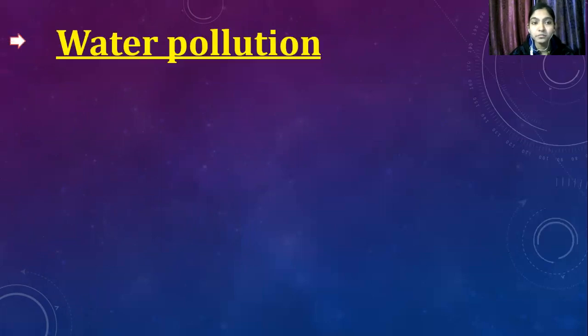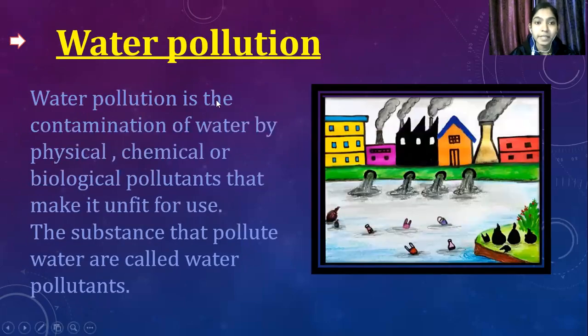So, what are the sources of water? River, lake, pond, well, etc. are the sources of water. Okay. So, what do you mean by water pollution? So, water pollution is the contamination of water by physical, chemical, or biological pollutants that makes it unfit for use.